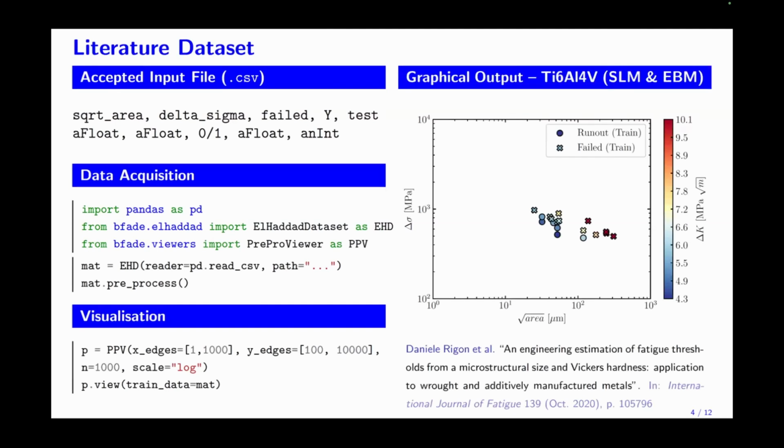We'll do inference on this literature data set regarding an additively manufactured titanium alloy, whose samples underwent constant stress amplitude fatigue tests at stress ratio -1, and the fatigue endurance limit was referred to 10 million cycles.